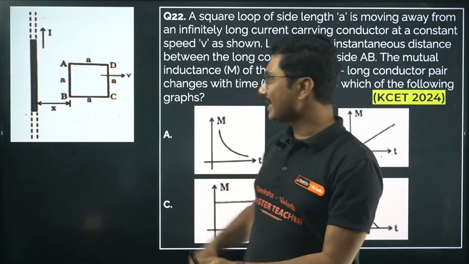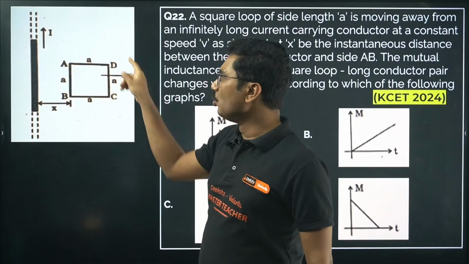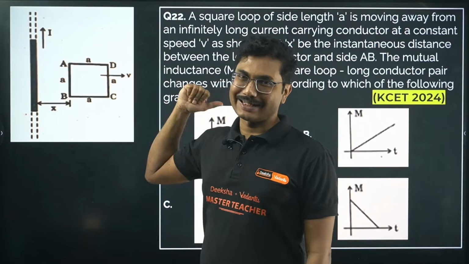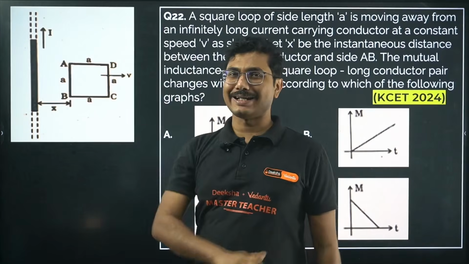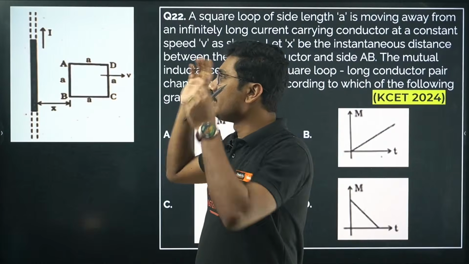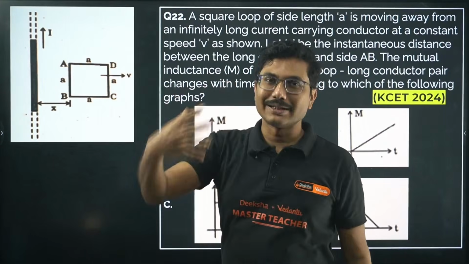Let us understand this question. Here is a current carrying wire, here is a loop, and the loop is being moved in this direction. It is not talking about induced current, it is talking about the mutual inductance between this wire and this loop. How does it change?